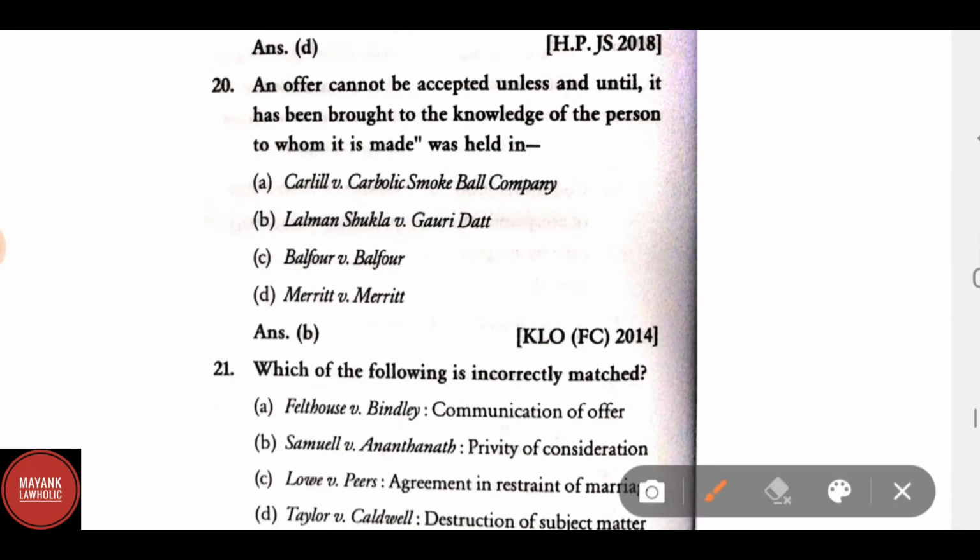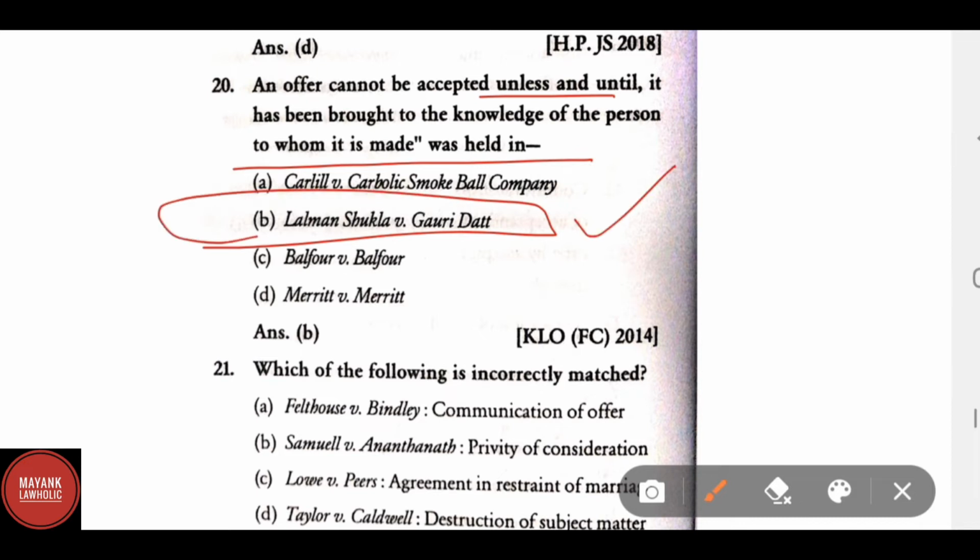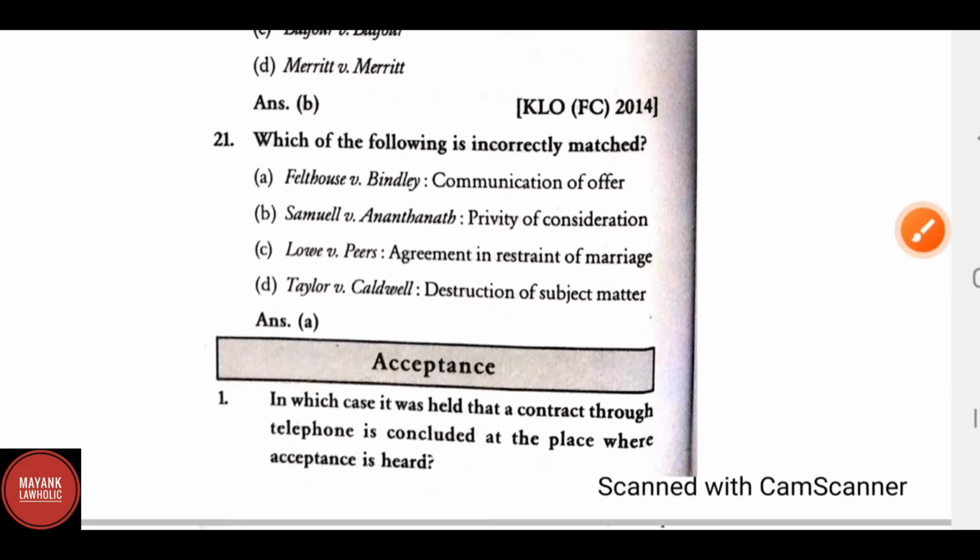An offer cannot be accepted unless and until it has been brought to the knowledge of the person to whom it is made. It was held in Lalman Shukla versus Gauri Datta. We have already discussed the facts of this case.